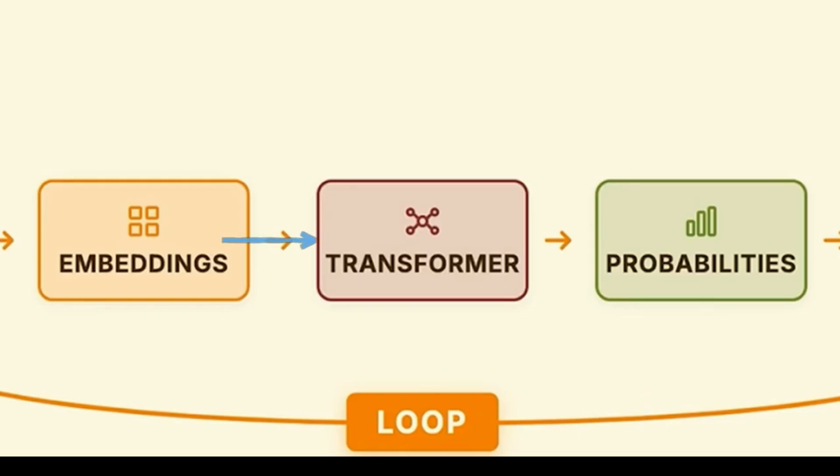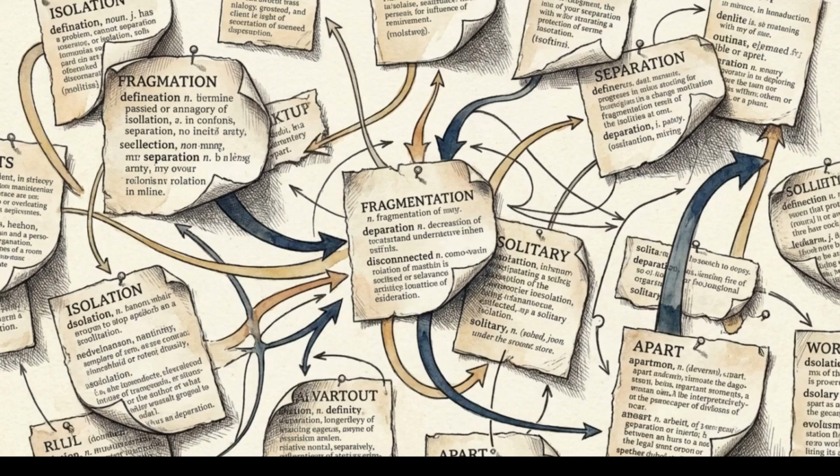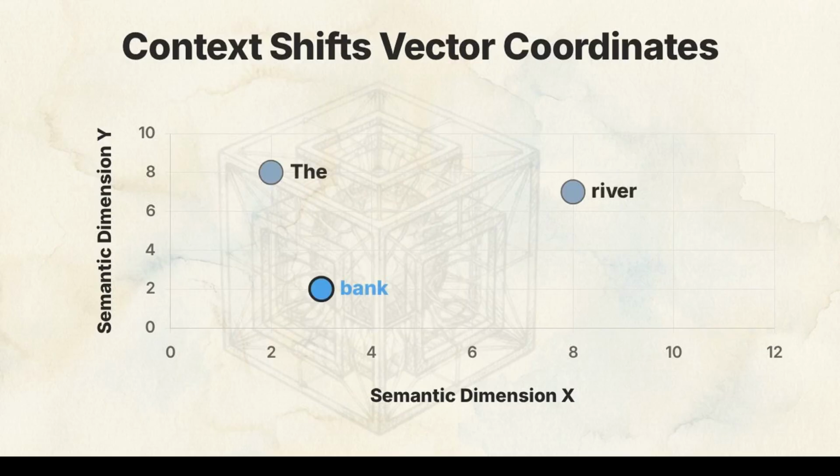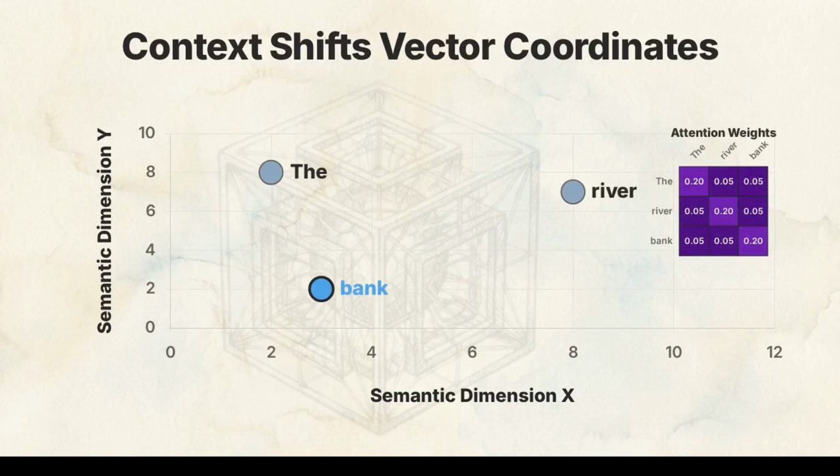This expanded matrix now hits the core computational engine, the transformer block. The embedding vectors arriving here are static. They contain isolated dictionary definitions, but they have no awareness of the surrounding sentence structure. To solve this lack of context, the model applies the self-attention mechanism. Self-attention allows the model to simultaneously weigh the relevance of every token in the sequence against every other token. The system uses these computed attention weights to mathematically update and shift the coordinates of the original embedding vectors.